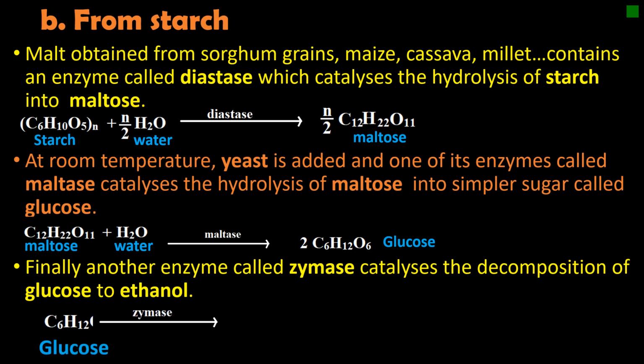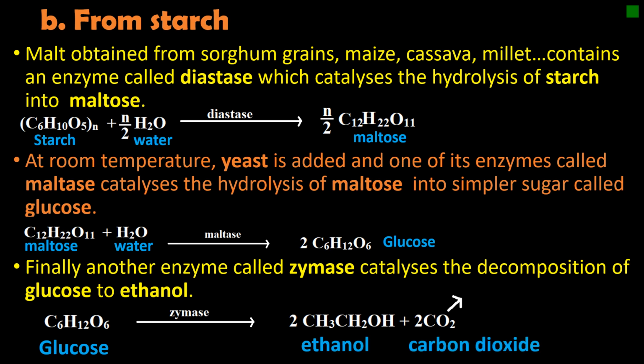Here we have a glucose. Under zymase activity, it gives ethanol and carbon dioxide. And here the carbon dioxide is the side product of this process, where ethanol is the main product. But again, all these are in a liquid mixture, which is called beer. Remember, our target was to produce ethanol, not beer. But the first process will produce ethanol and the other mixture components, where the whole mixture is called beer.